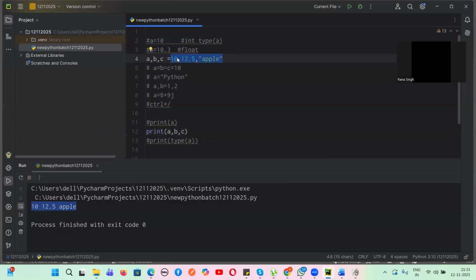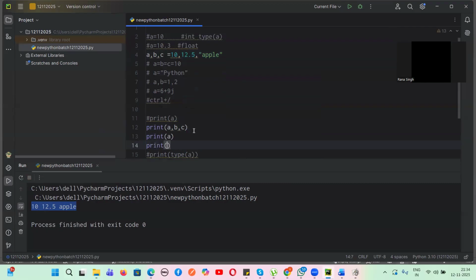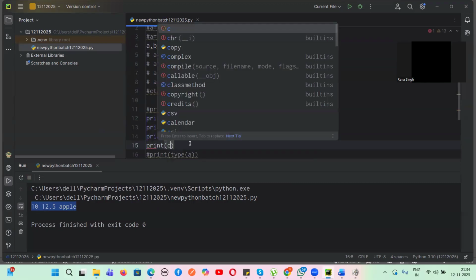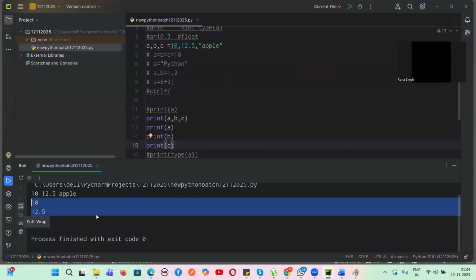A, comma, B, comma, C. It automatically understands the value of A is 10, B is 12.5 and C is apple. Yes or no? If I want to individually print, can I write print A, print B, and print C? What will this give? Print A means the value is 10, print B 12.5 and print C apple.